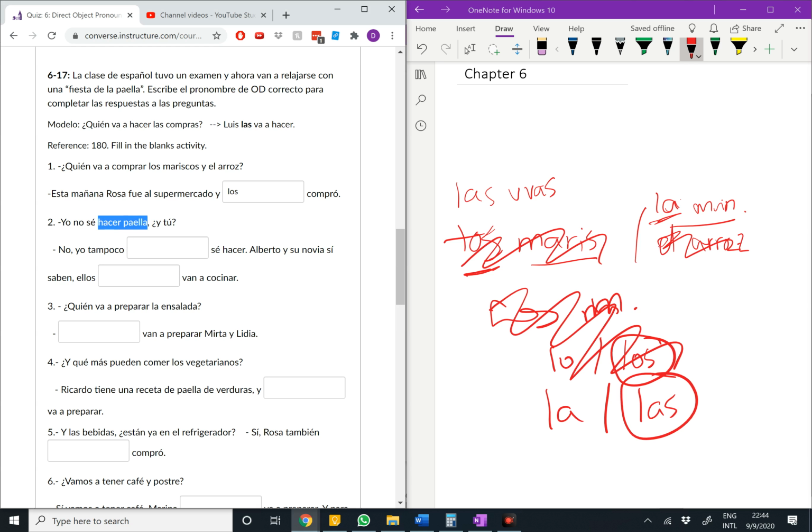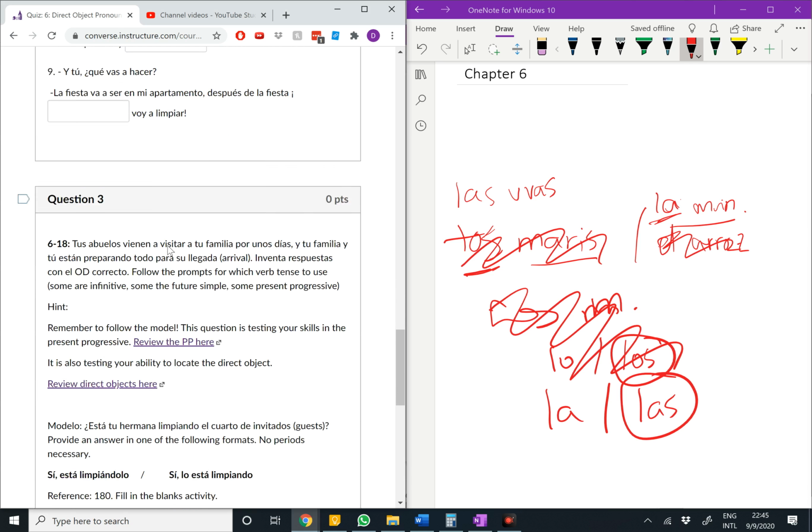Yo no sé hacer paella. ¿Y tú? No, yo tampoco. I don't know how to make it. What's the it? The it is paella. You have to ask yourself, is that feminine or masculine? It's feminine. Singular or plural? It's singular. La sé hacer. And keep going like that.